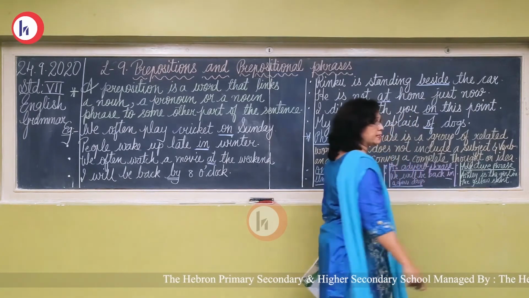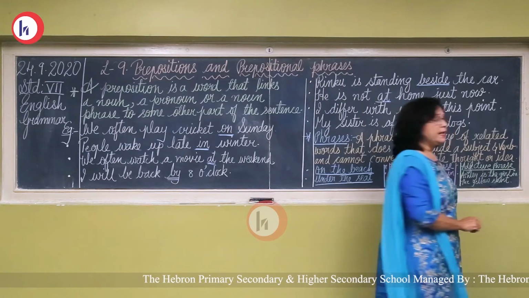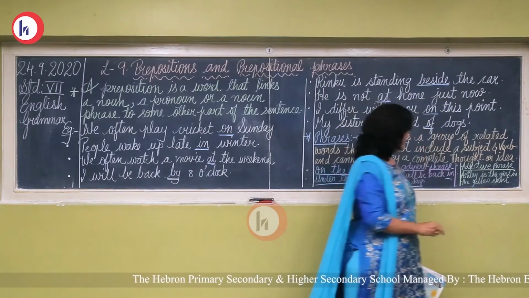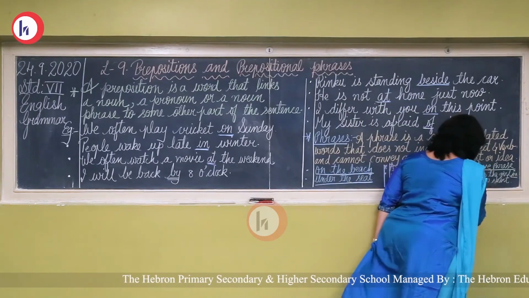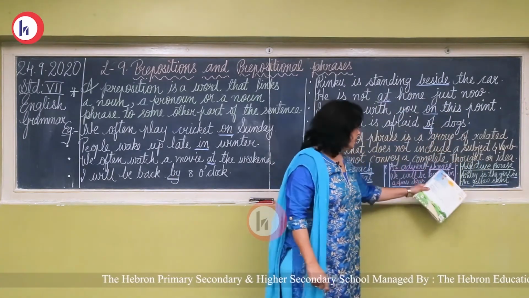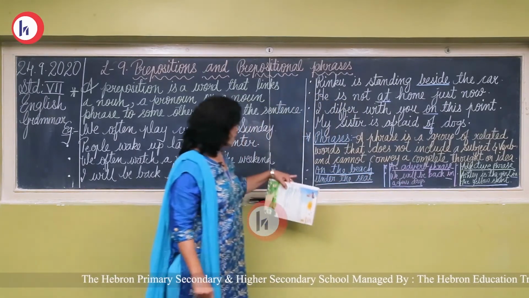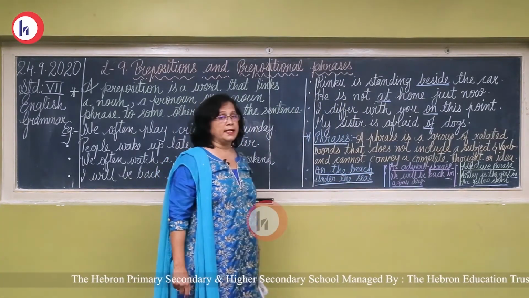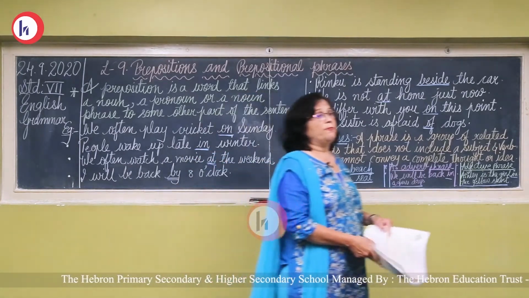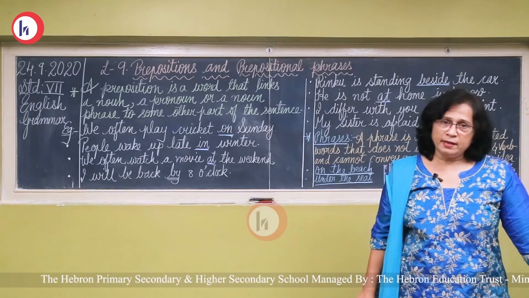In a few days. Then the adjective phrase. Ashley is a girl in the yellow skirt. She is a girl. Which color skirt had she worn? Yellow skirt. So here in the yellow skirt, in a few days, on the beach, under the seat, these are called phrases which do not have a subject and verb.